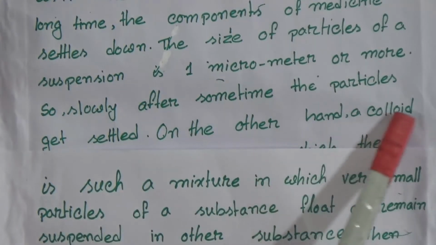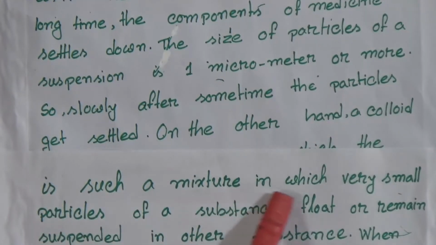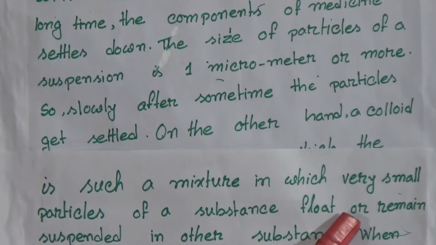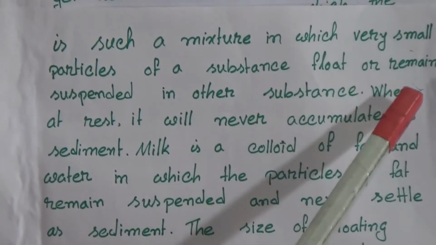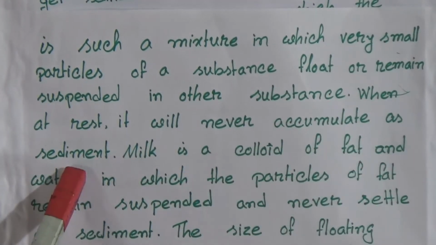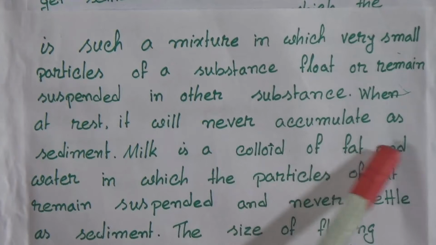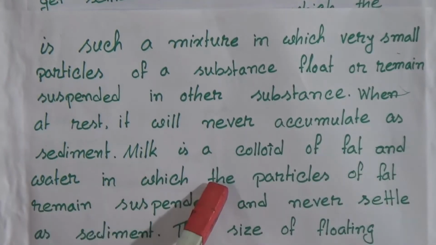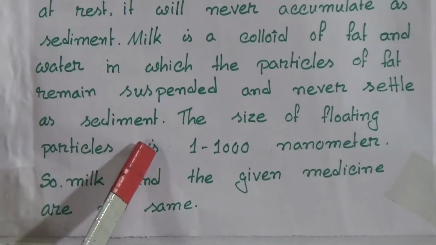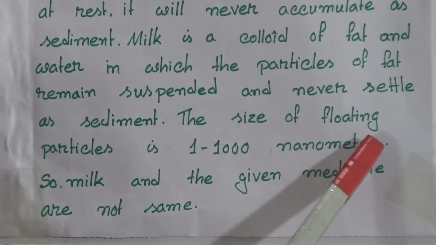On the other hand, a colloid is such a mixture in which very small particles of a substance float or remain suspended in other substances. When at rest, it will never accumulate as sediment. Milk is a colloid of fat and water in which the particles of fat remain suspended and never settle as sediment. The size of floating particles is 1 to 1000 nanometers.